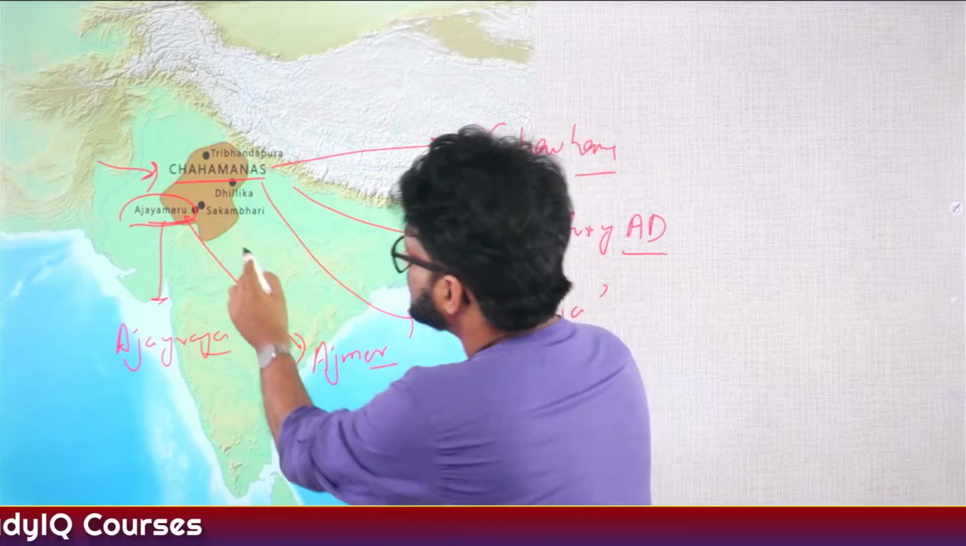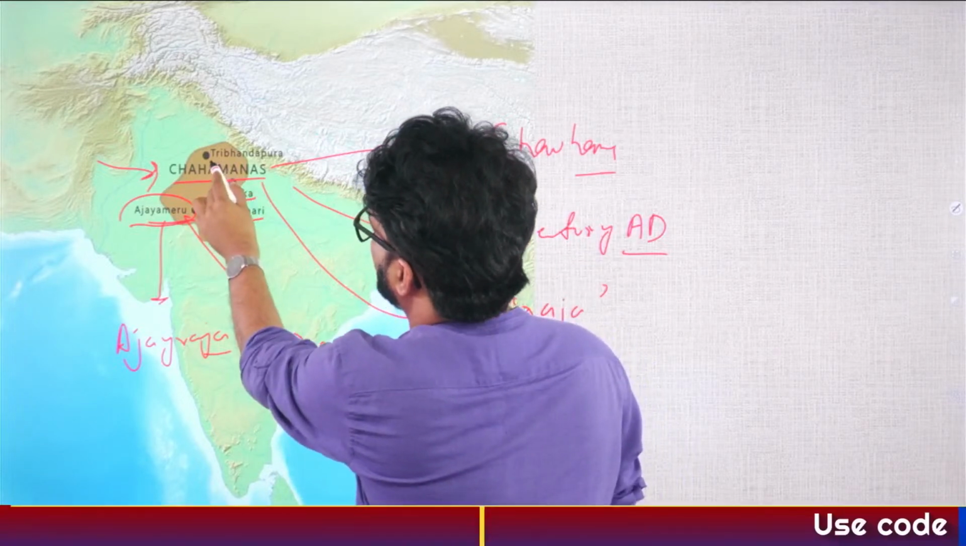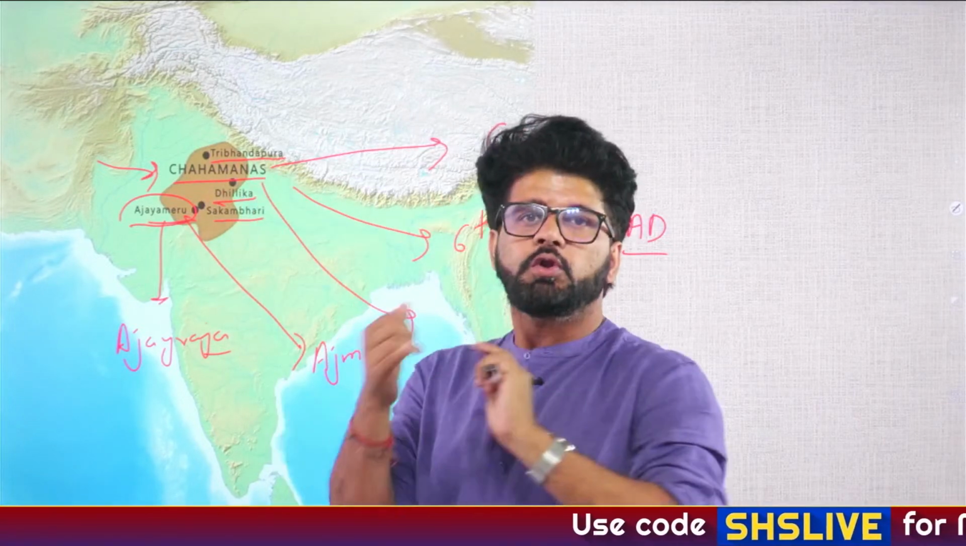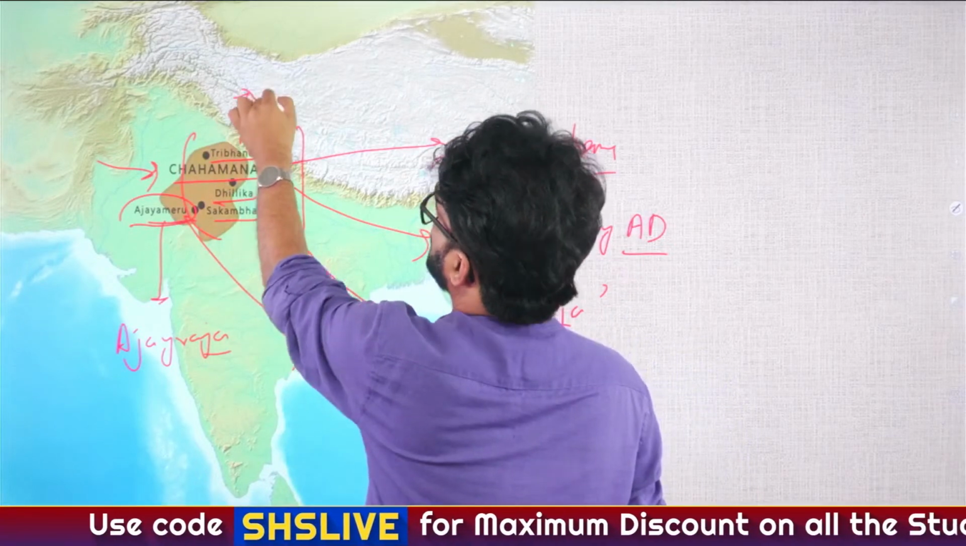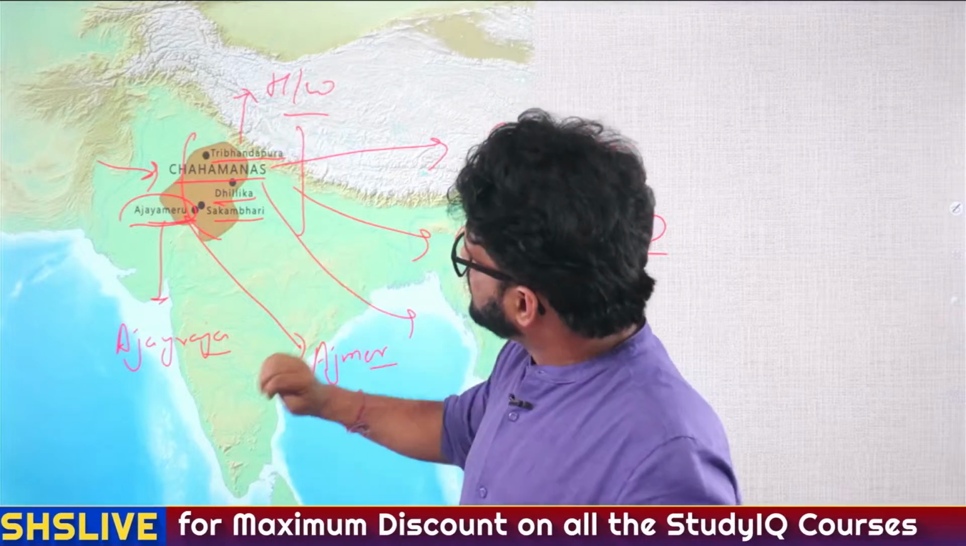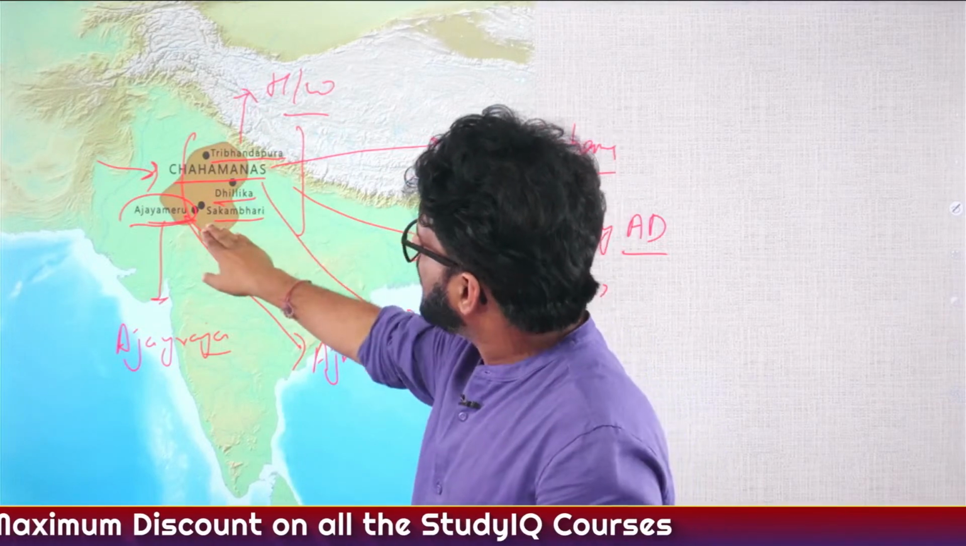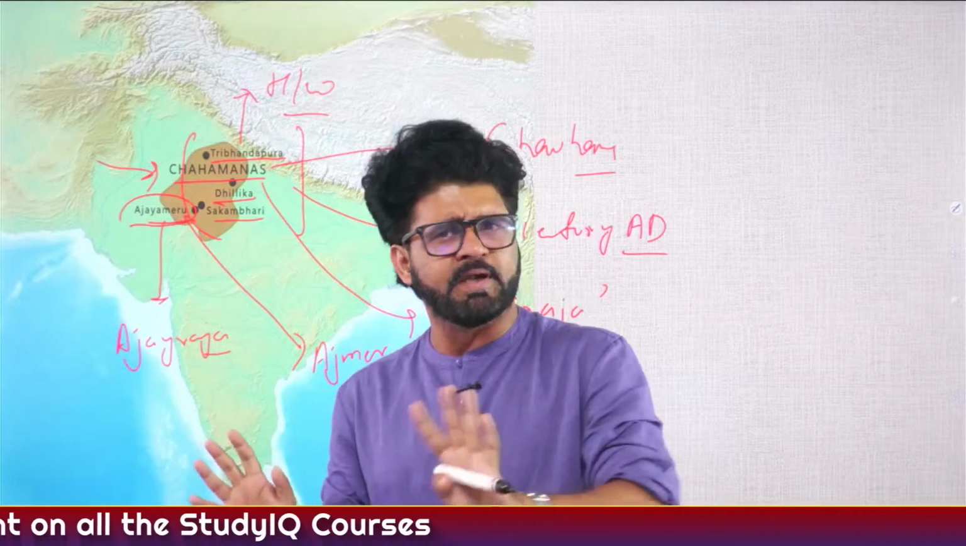Now there is a homework for you people. What is the homework here? Just look at Shakambari, Dhillika and Tribhandapura. This is your homework, HW, you can later on post it in the comment section also: what is the current name of these places? Tribhandapura, Dhillika, Shakambari, their present name. That's it. You don't need to do PhD here.